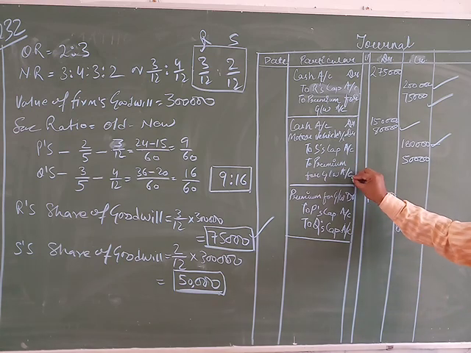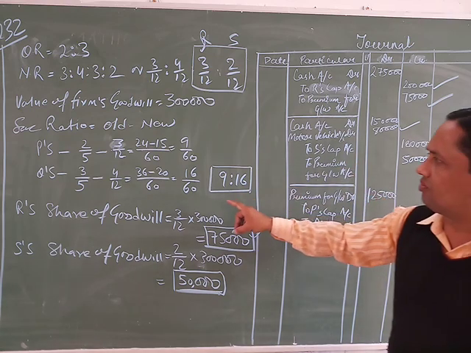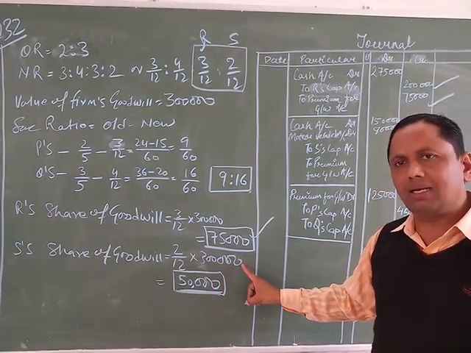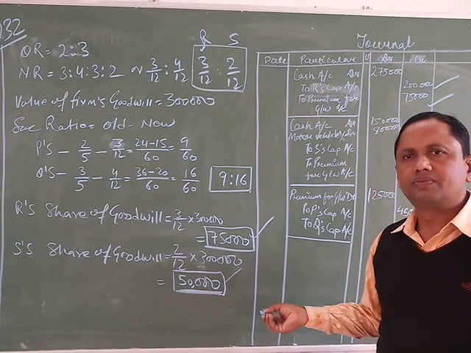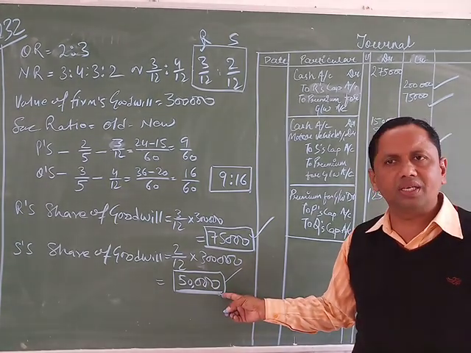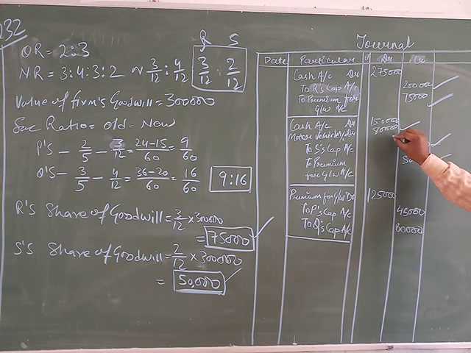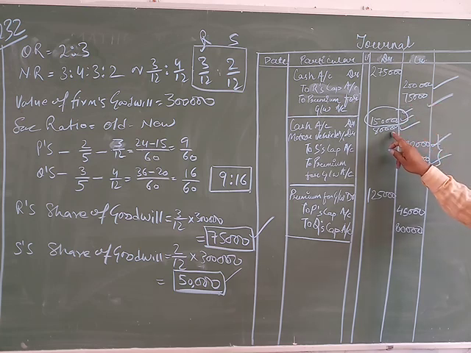And the premium for goodwill is his share. The total value of firm goodwill is 3 lakh and S's share is 2/12 of 3 lakh, so the goodwill is 50,000, brought in cash. Adding the credit side and subtracting the motor vehicle of 80,000 at the debit side, the remaining balance is 1,50,000, which is the cash brought by the new partner.